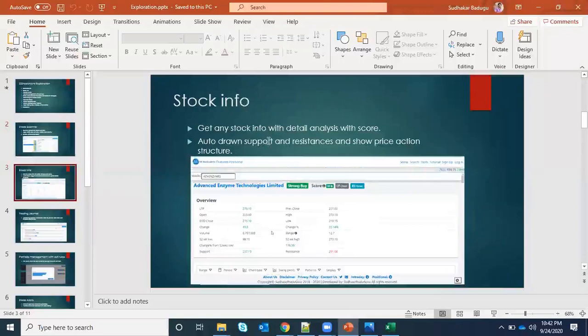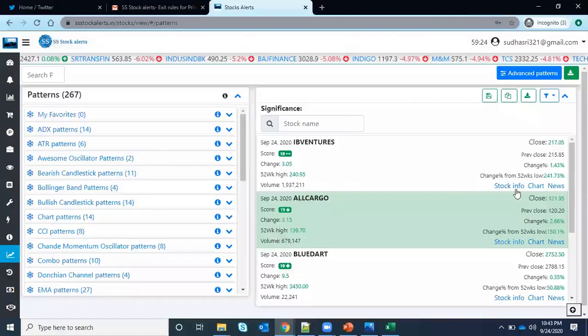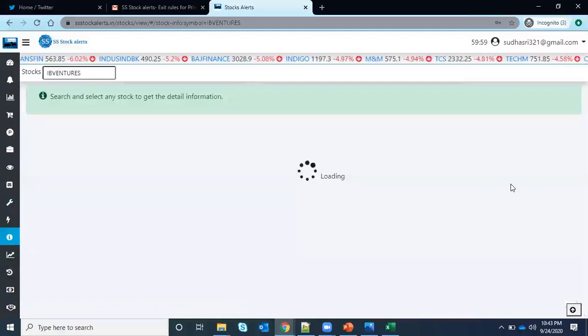Here, I want to see whether the stock is trending or not, whether it's a buying zone, whether it's a selling zone. I want to get the entire information in a single place. I don't want to see all the sides, whether it's bullish or bearish, what the scores are. If you want to get any stock information in one place, that is the one. From the scan results also, we have given a link, the scan info page.